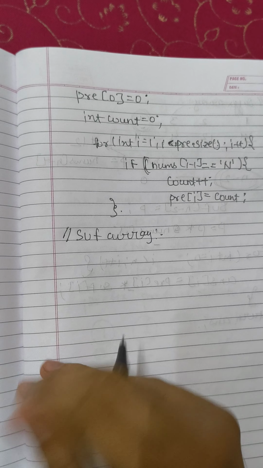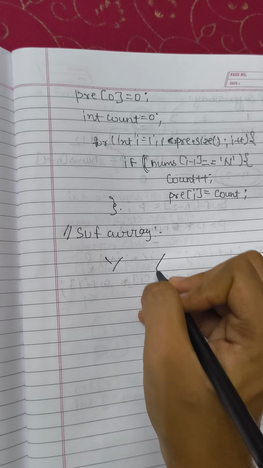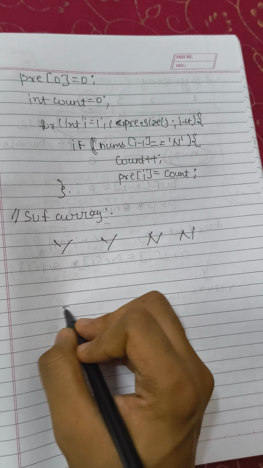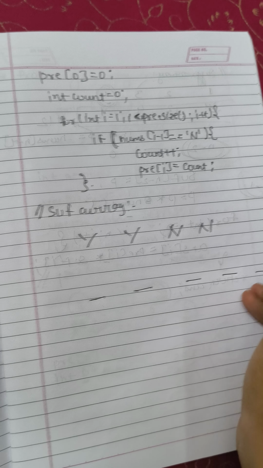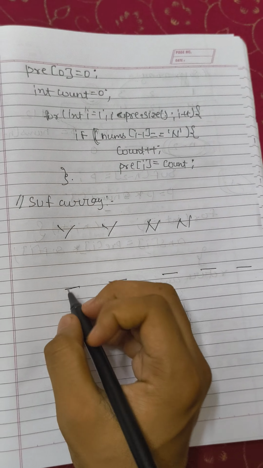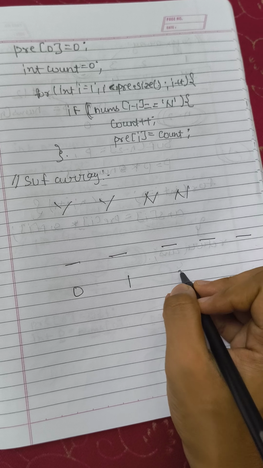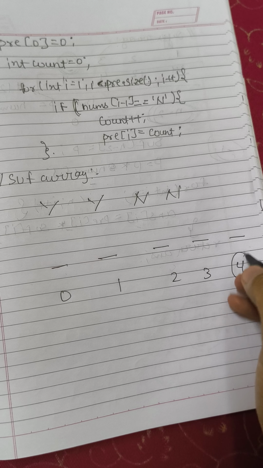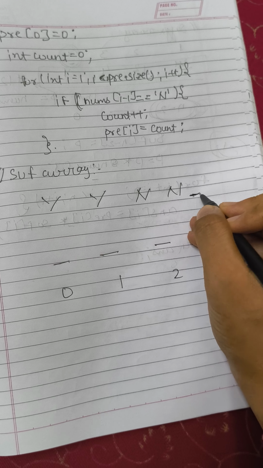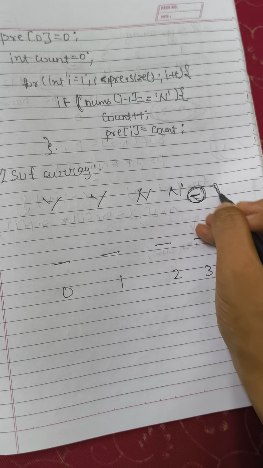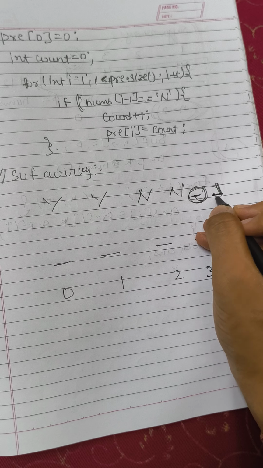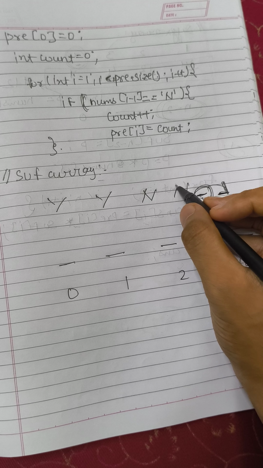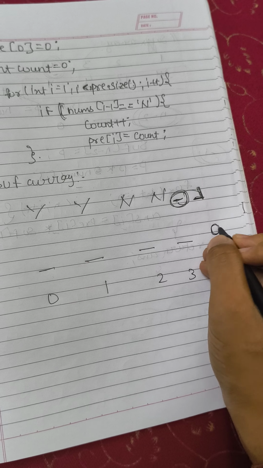Now just see what will happen. Let me take my values again here: y, n, and so on, with the 0th index, first index, second index, third index and fourth index. For the fourth index, when I am closing my shop here and I check whether any customer will come after that, this is not possible because I have come out of my array, so here it will be nothing but 0.